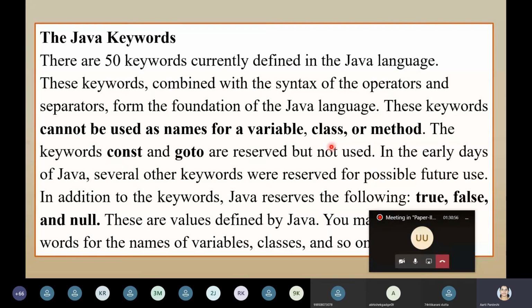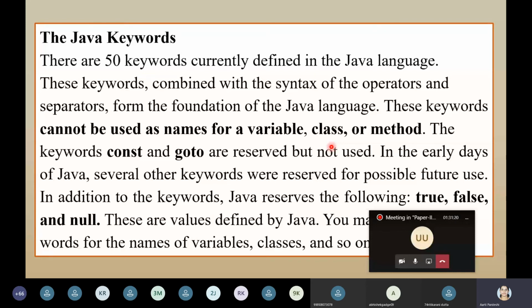If you go through the Herbert Schildt book, you will get the whole table of these 50 keywords. No one is going to ask you in the exam to give the list of these 50 keywords. But for understanding this language thoroughly, you should at least have a look at it.